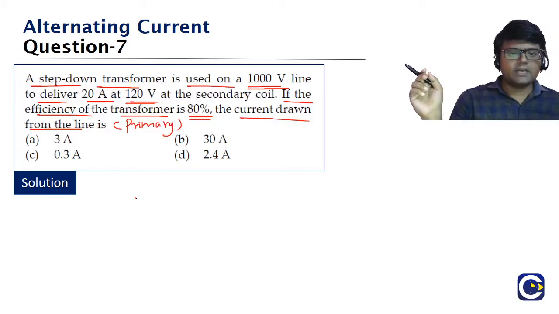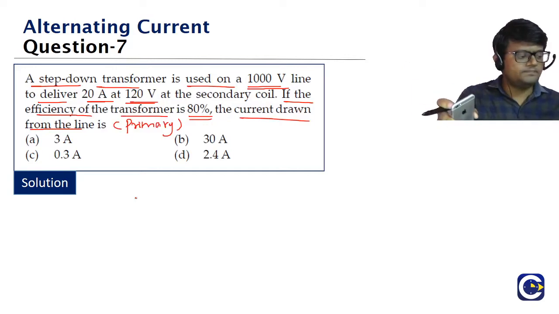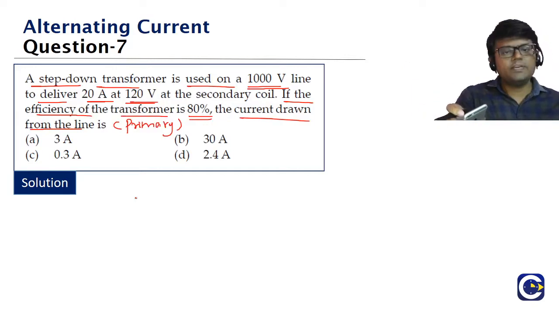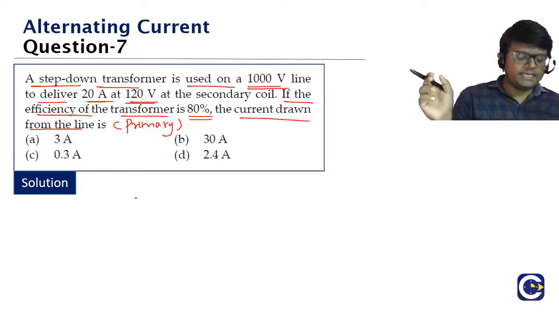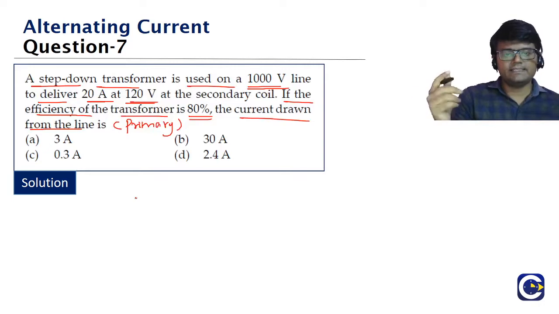It's a question based on what, guys? Efficiency. Efficiency means power output by power input into 100. What is the efficiency, guys? Percentage efficiency of the transformer is power output by power input into 100. So you have to use that formula. Power is V into I. Check the one, guys. 7th question, we must be able to get the answer.